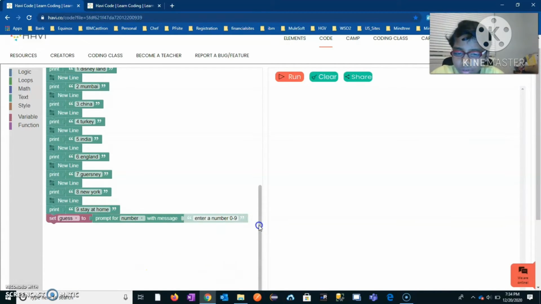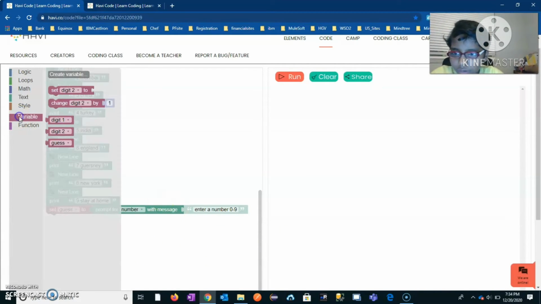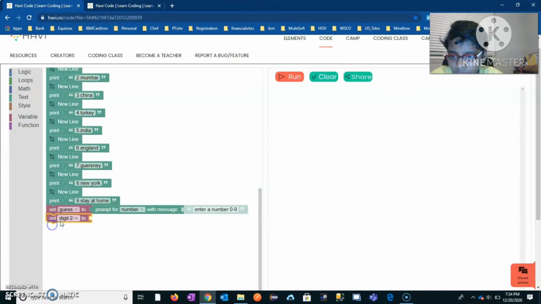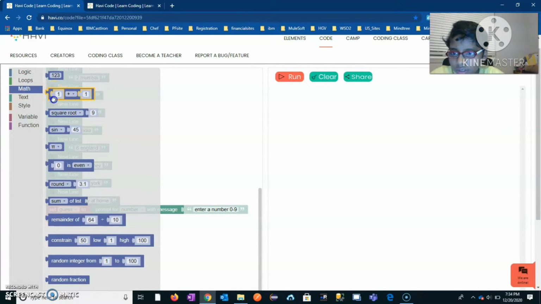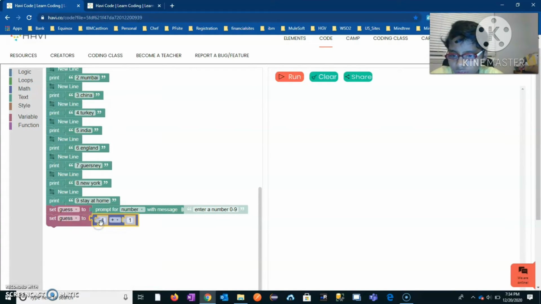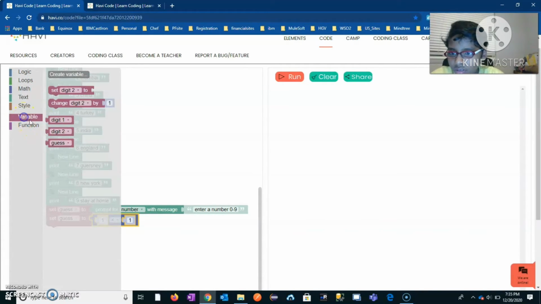And then you have to go into variables again, set guess to math, and here you have to put multiplication, and you have to put guess here.